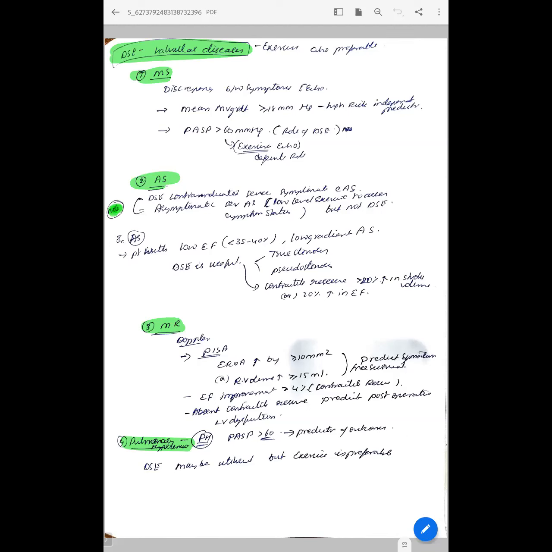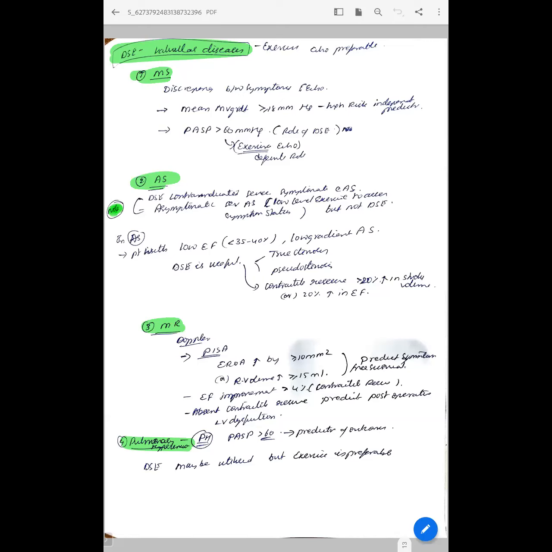And coming to AS, you should note that in patients with severe symptomatic AS, there is no role of DSE, and even in asymptomatic severe AS, when the gradient is more than 40, there is no role of DSE. We use DSE especially in patients with low flow, low gradient AS. These people constitute about 35% of the total severe AS patients. So it is especially used to differentiate these classical low flow, low gradient patients.